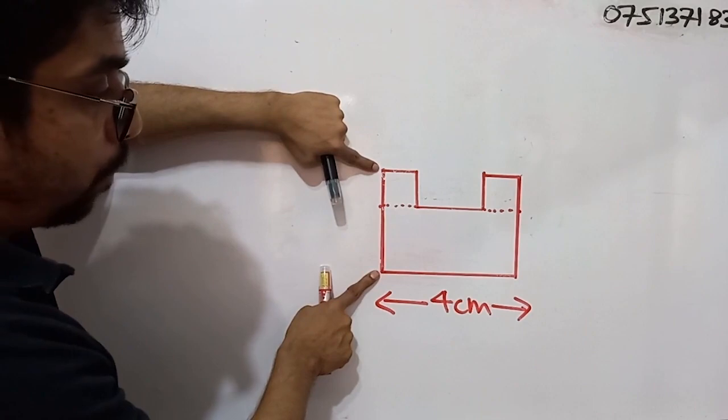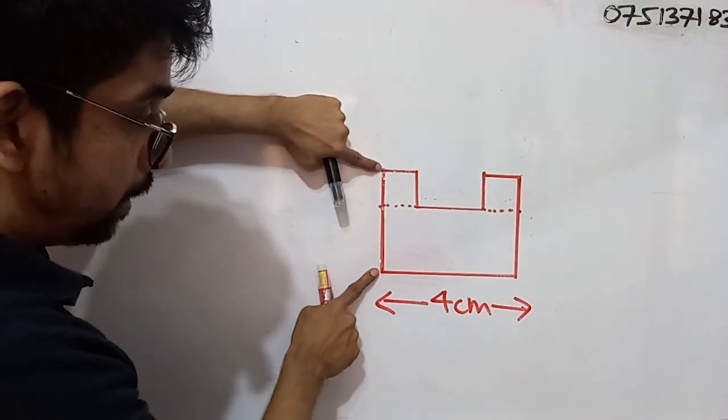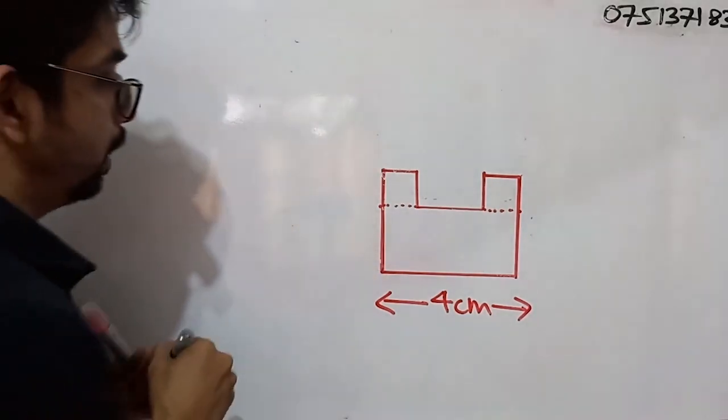By observing the diagram on the paper, we can easily say that this length is 3 centimeters.